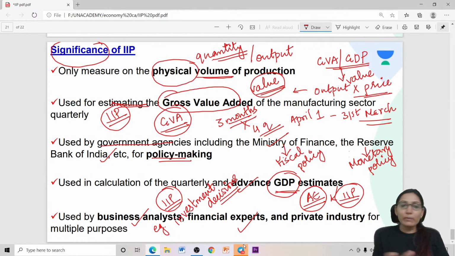So, my idea was to make the concept of IIP clear for you. Whatever can be asked in the prelims exam and the mains examination, and we did it based on the current affairs. So, we will be doing the same thing. Every day we will pick up the most important economics current affair of the day, and based on that we will be discussing the prelims and the mains perspective of that topic.